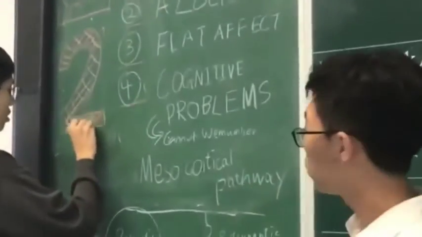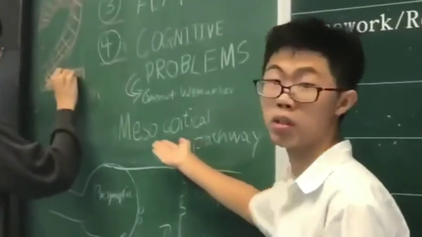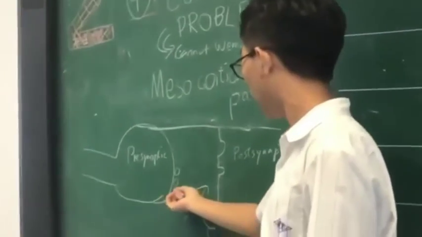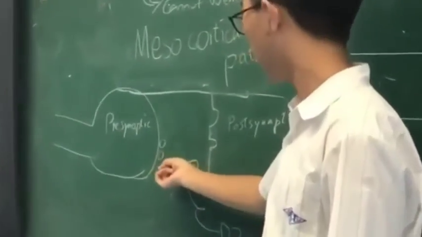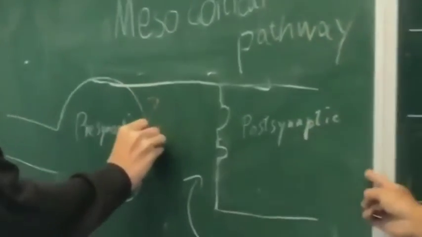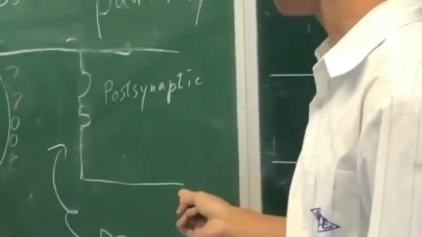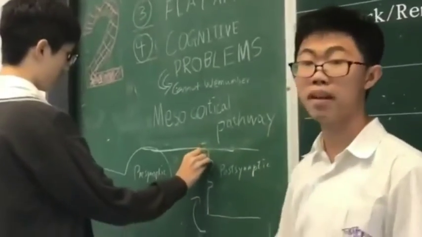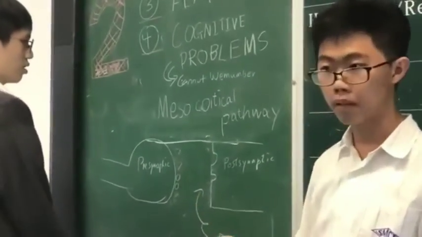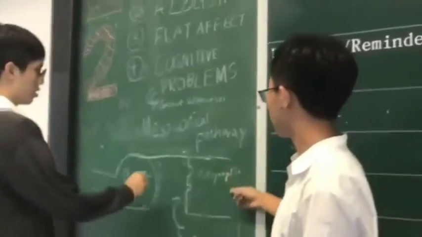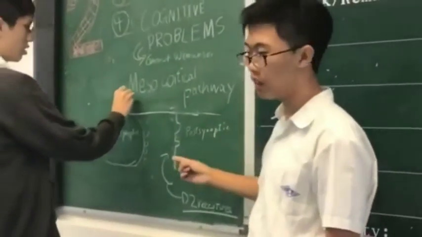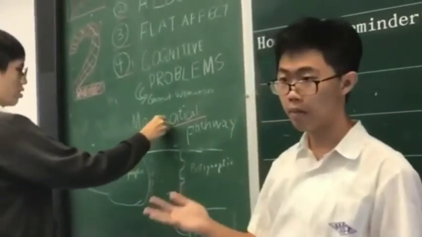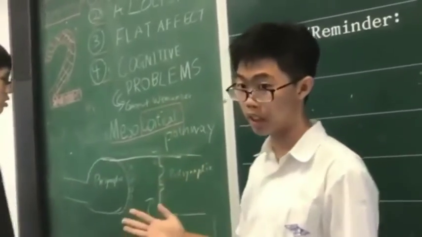These issues will arise if you have problems in the mesocortical pathway. In the mesocortical pathway, there is not a lot of dopamine, and there are also not a lot of D2 receptors. The difference between the mesocortical pathway and the mesolimbic pathway, as I mentioned before, is that in the mesocortical pathway there is not enough dopamine activity, but in the mesolimbic pathway there is too much.